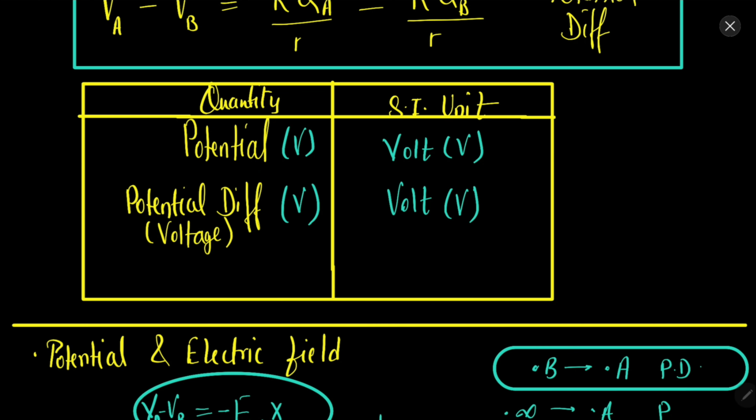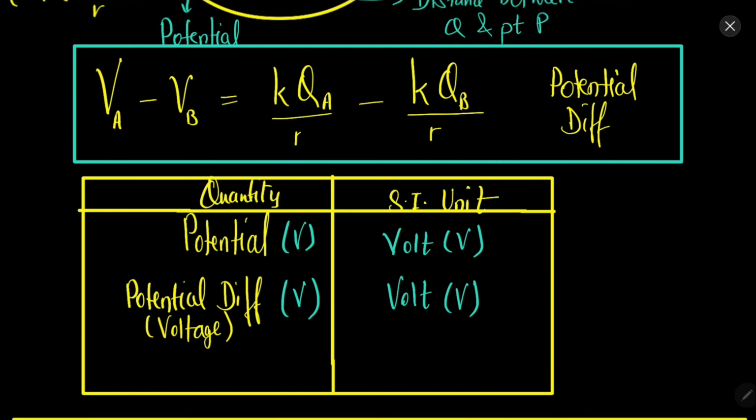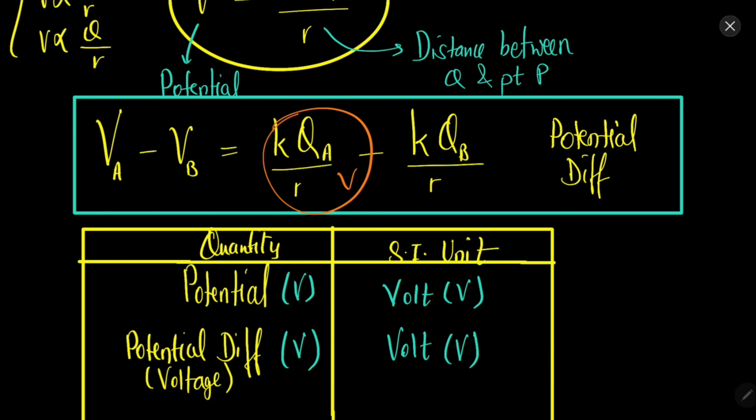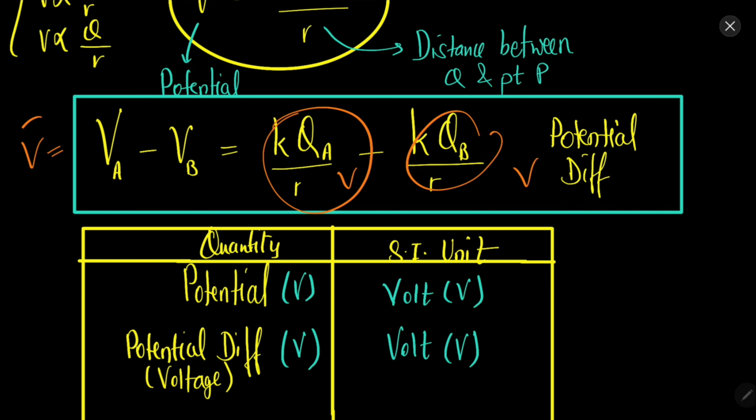Potential is represented by capital V. Potential difference is also represented by capital V, and the unit is volt. It is quite understandable because this is volt, this is volt. So the potential difference will obviously have the unit volt.